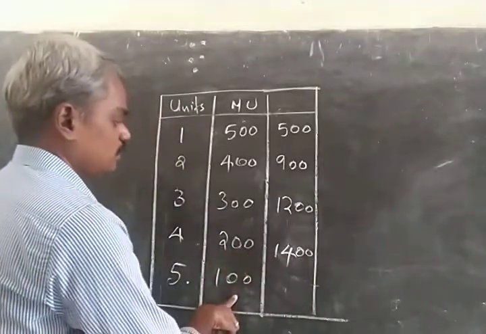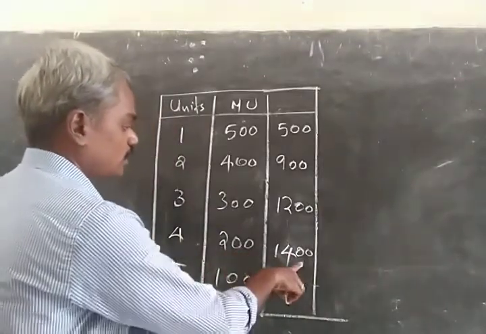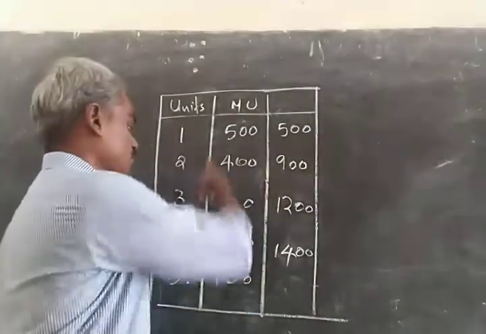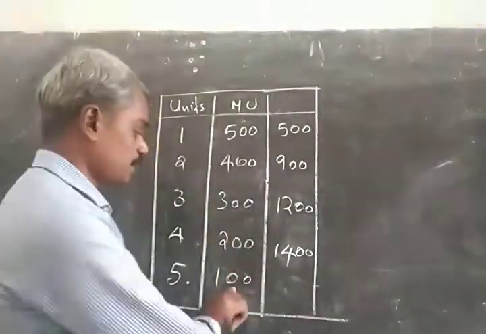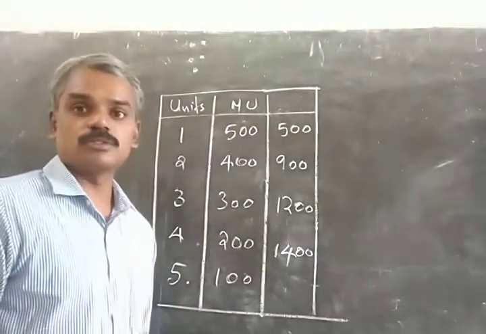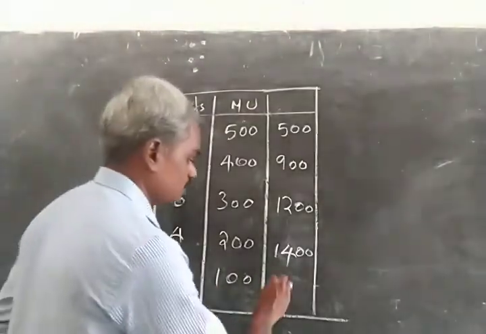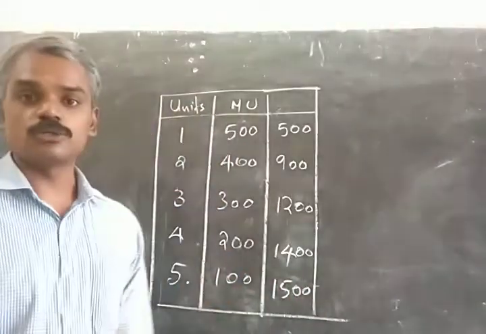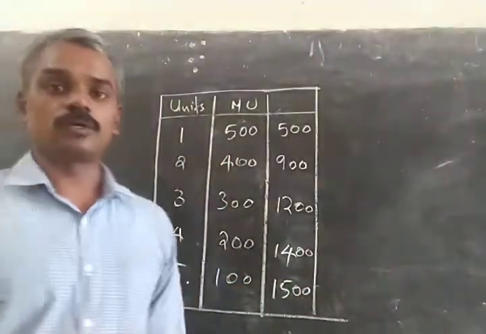And on consuming the fifth unit, you get the total utility of 1400, which he has already accumulated by consuming the first 4 units of the commodity, plus the fifth unit of the commodity, which is 100 units. So 1400 plus 100 is 1500 units. So you can see that total utility is also increasing.